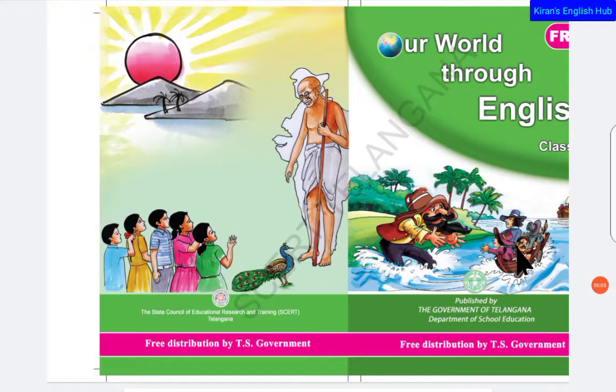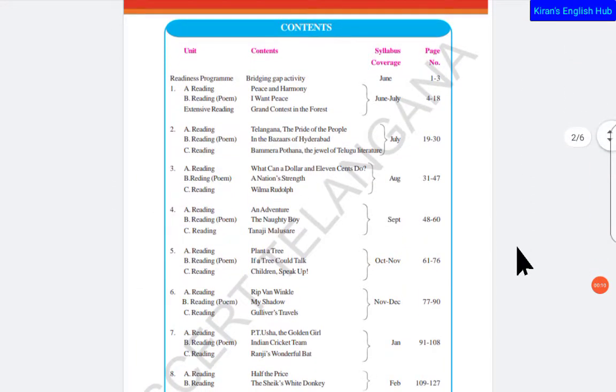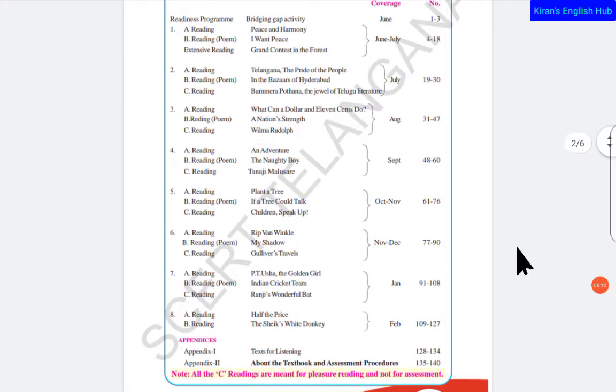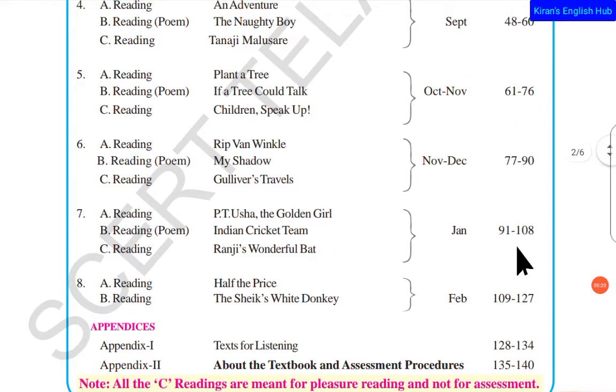So we are continuing with the summaries of Class 6 English, and here we see the contents of Class 6 English of SCERT Telangana. So far we have completed up to Unit 7 Reading B, and in this video we will go through Reading C, that is Ranji's Wonderful Bat.